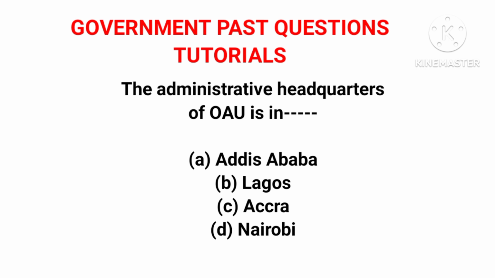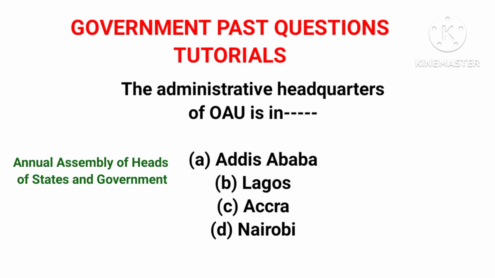In the OAU, the principal organ was the Annual Assembly of Heads of State and Government. That's the main organ of OAU. Then there is the Council of Ministers, composed of foreign ministers of member states, and what they do is make policies.